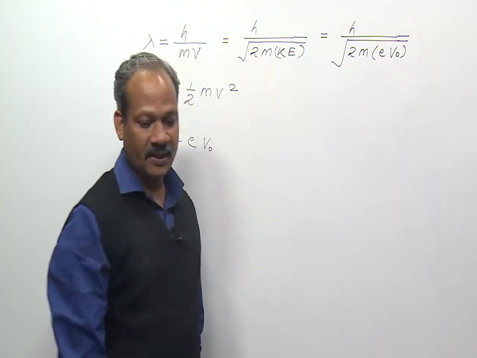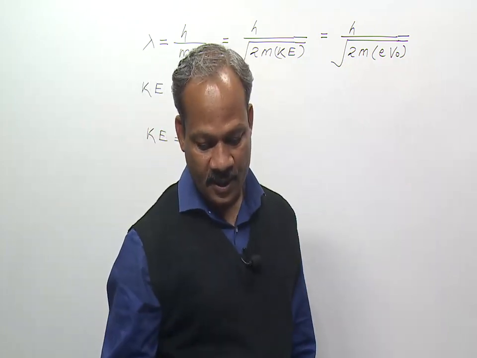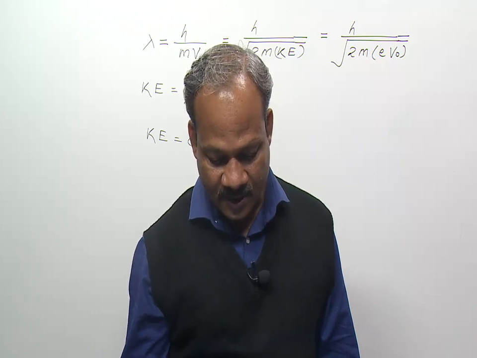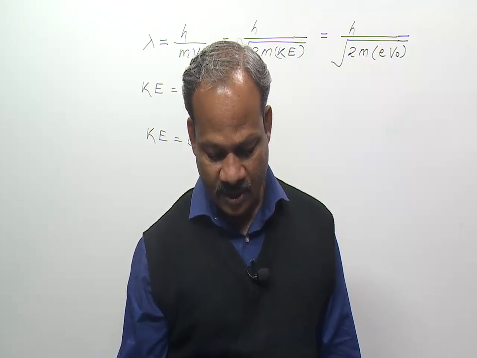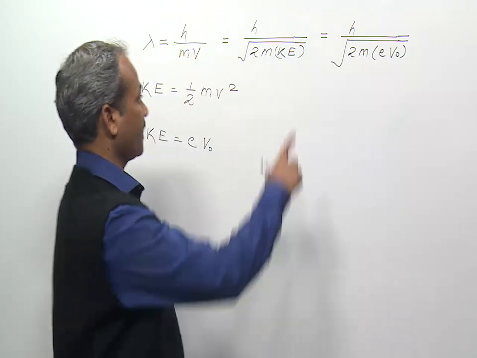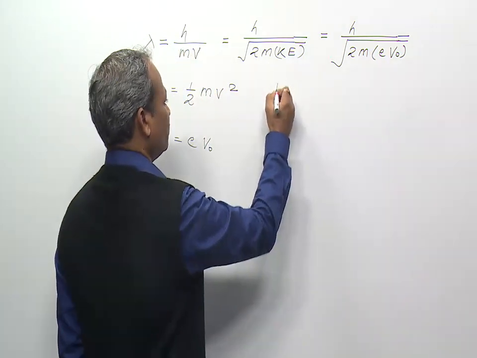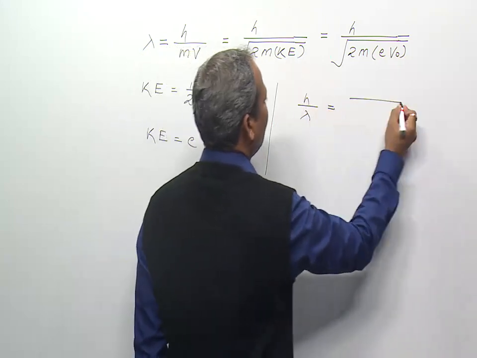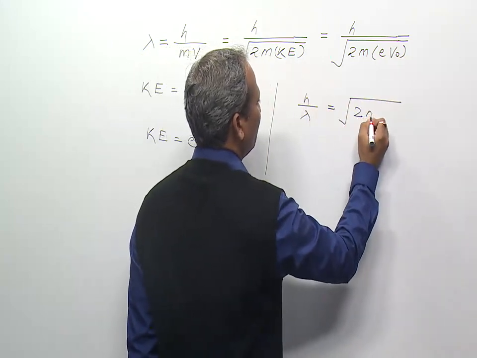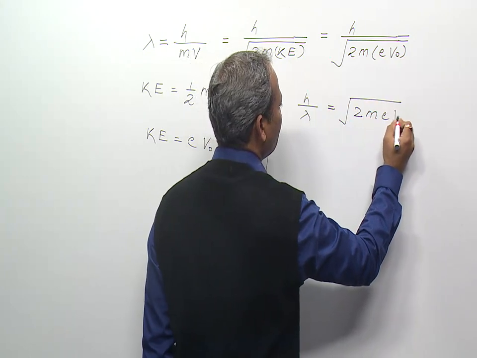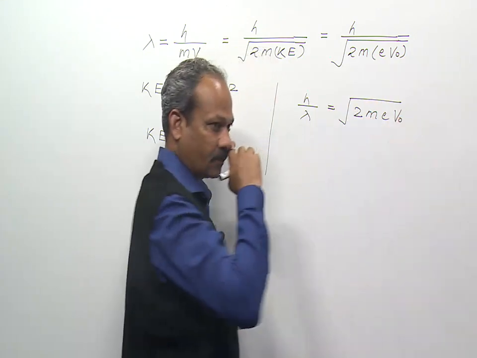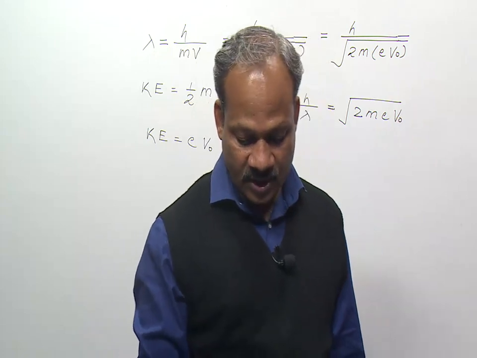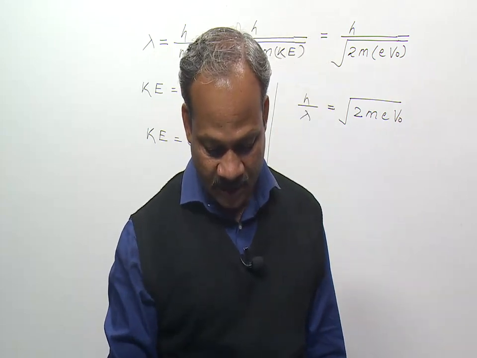So this potential is in electrostatic units, and e is the electronic charge in electrostatic units. So we can represent this expression as h upon mv. So we have to find out the value of h upon lambda. h upon lambda will become under root 2m e V naught, h per the expression. I have placed V naught instead of V, as in the question it is given as V.